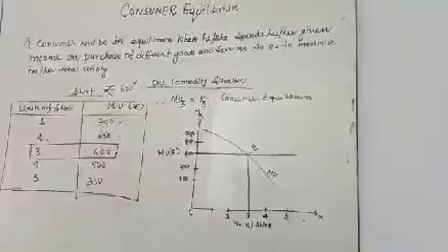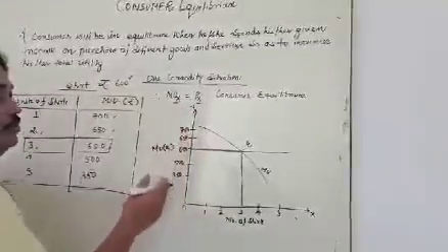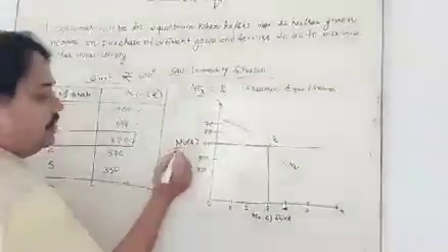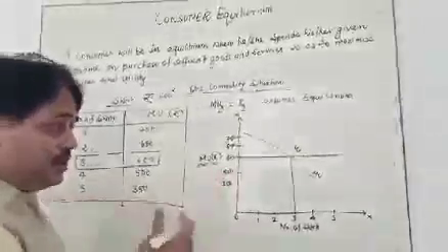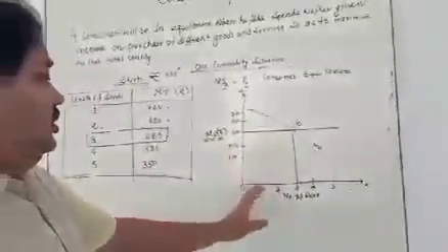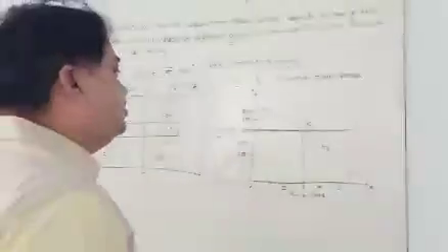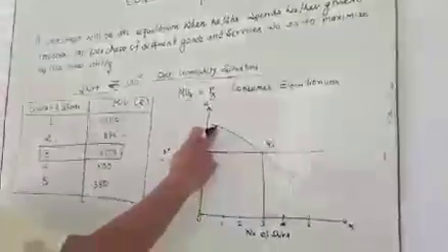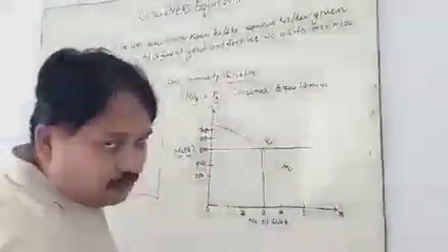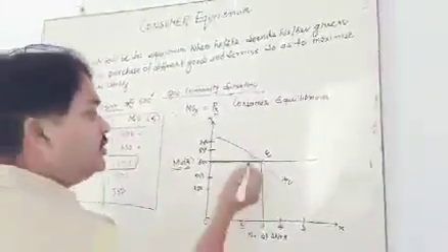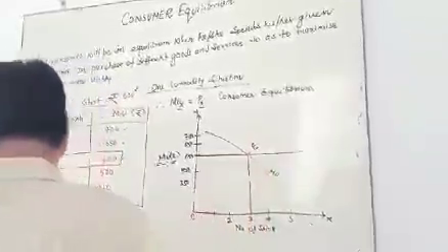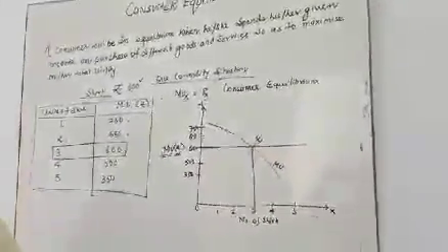So in this situation what you observe is that MU, marginal utility, and the price in rupees are the same. With the help of this diagram you can observe that the marginal utility curve moves downward. It is a law, and this point is called consumer equilibrium.